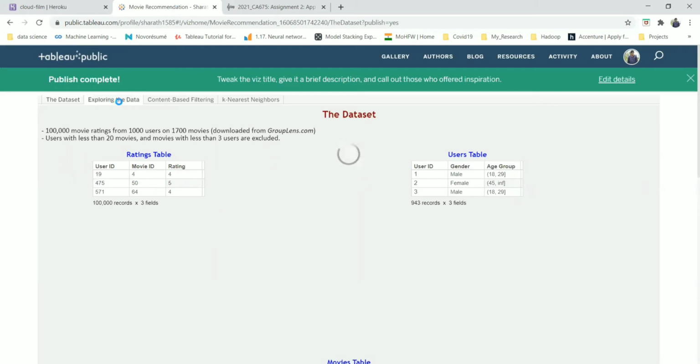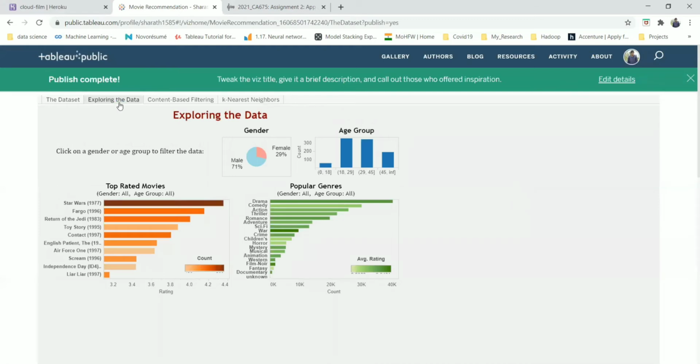Then, to explore the data, which we did in Hive queries, we looked at gender and age group, and we hovered over the top 10 rated movies, which include both the genre and all of the age groups. We also plotted a bar graph including all the genres, showing how many movies there are based on the count and average rating. If you hover over the genres, we get to know everything.